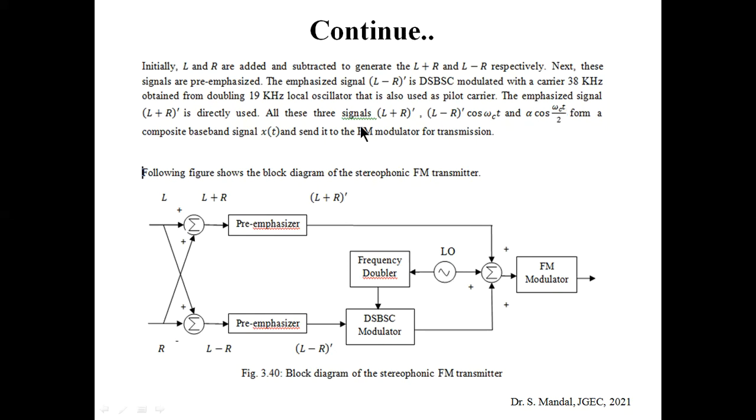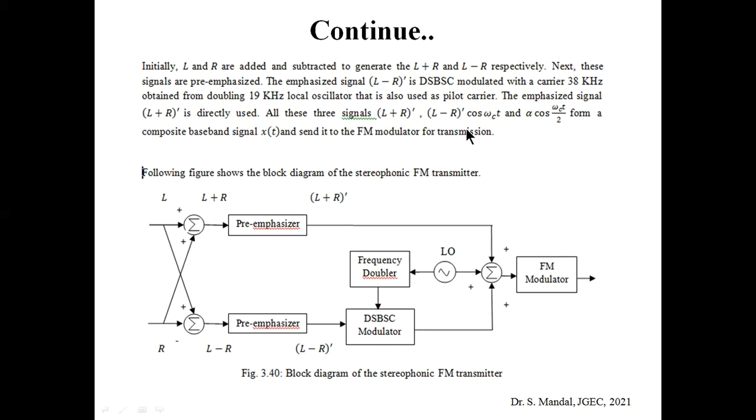All these three signals are combined by using an adder circuit. This composite signal is then modulated by the FM modulator and sent to the transmitter.